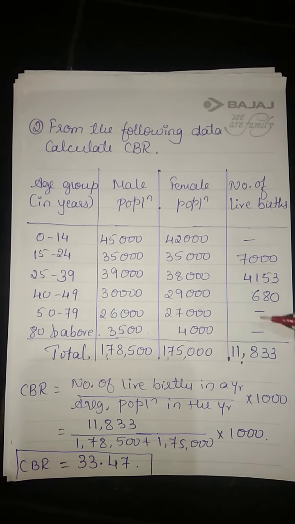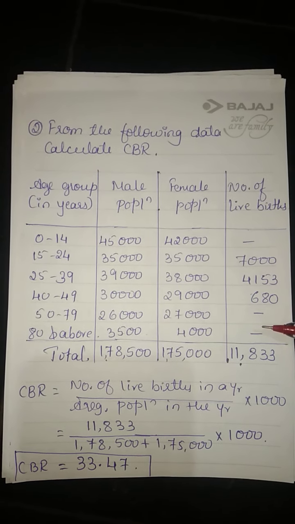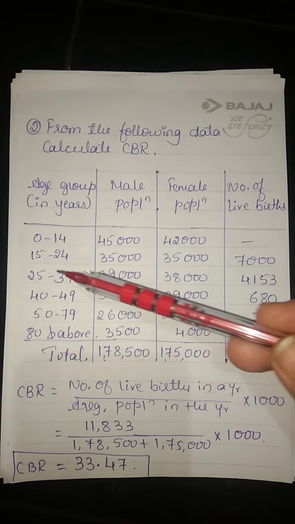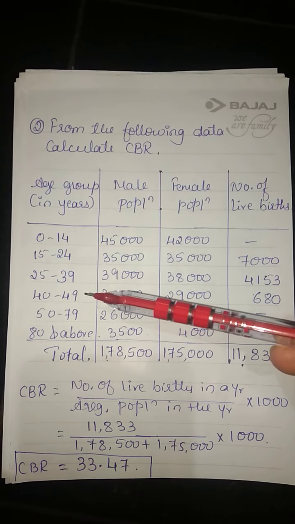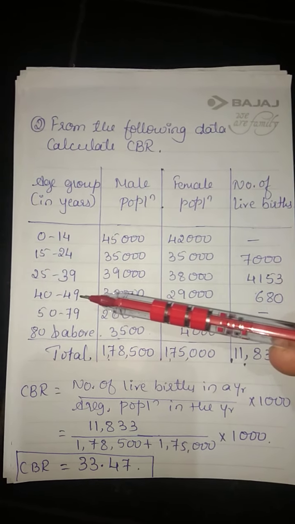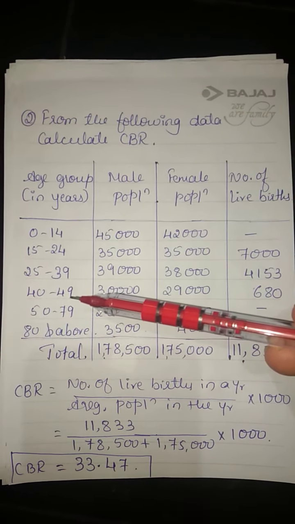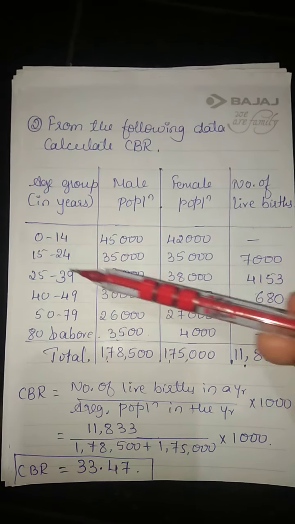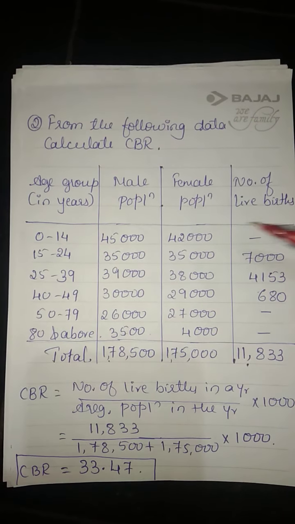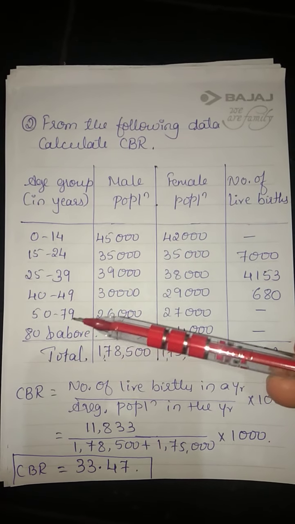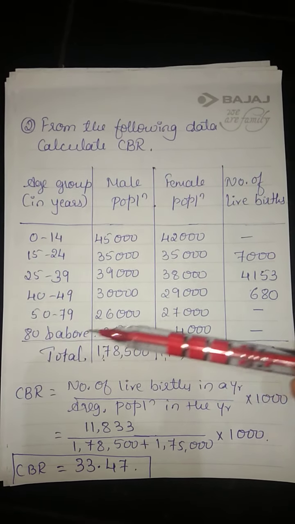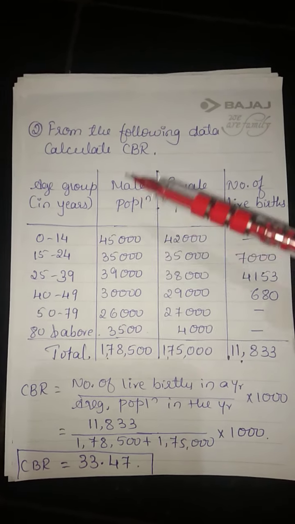The reason is childbearing age is between 15 to 49. So between this period only the woman can bear a child. So for the 0 to 14 age group, we will not be having the live births, and also 50 to 79, 80 and above. So how to solve this one?